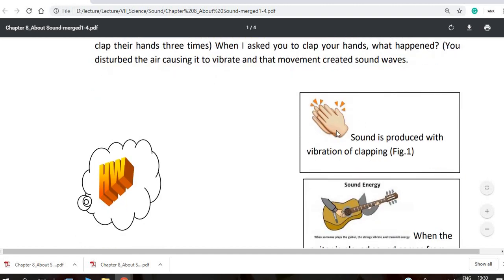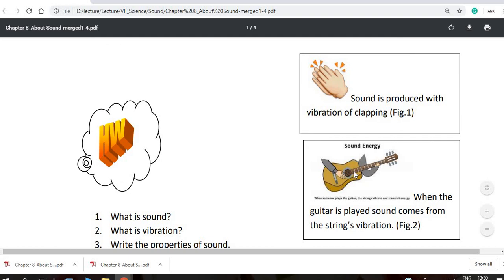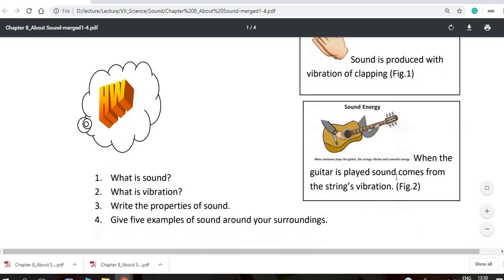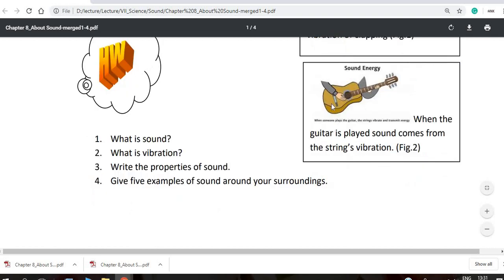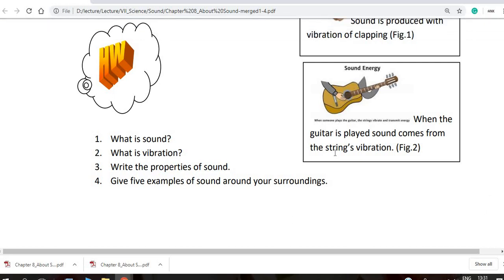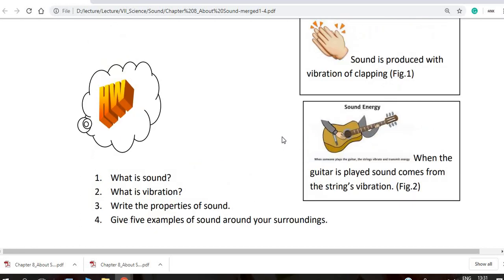And look at the picture. Here is clapping, and the sound is produced by the vibration of clapping. There is another example, a guitar. When someone plays the guitar, the sound comes from the vibration of the strings. Another example is playing the flute, and the sound comes from the flute. In the same way, any kind of sound comes from vibration.